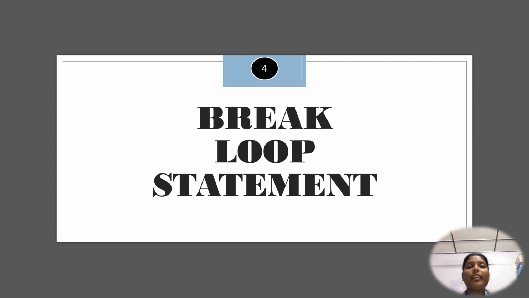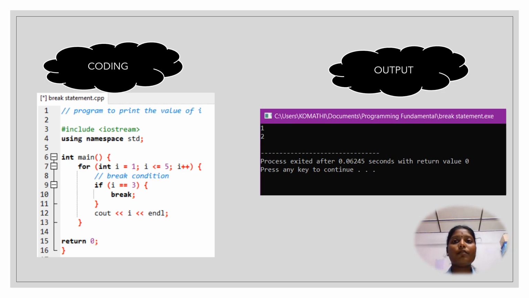Next, number 4, we are going to look at the break statement. First we can see the coding of the break statement and also the output. The break statement terminates the loop when it is encountered. This is a program to print the value of i.